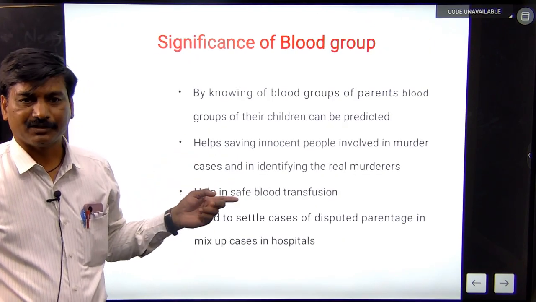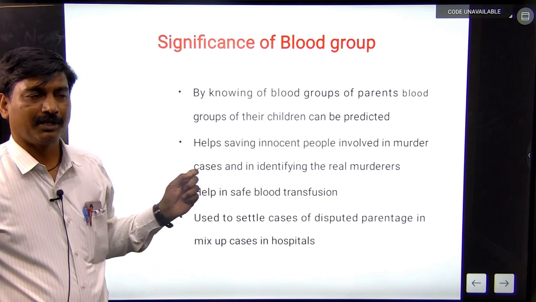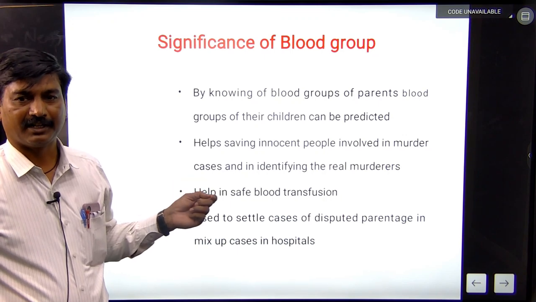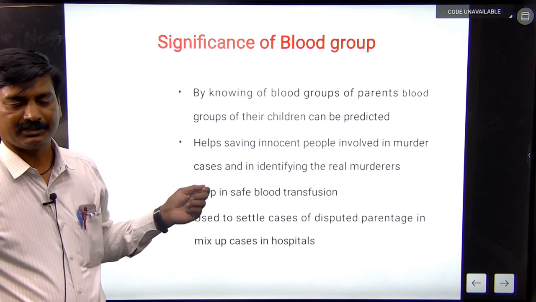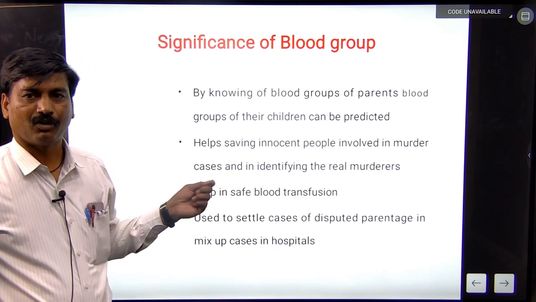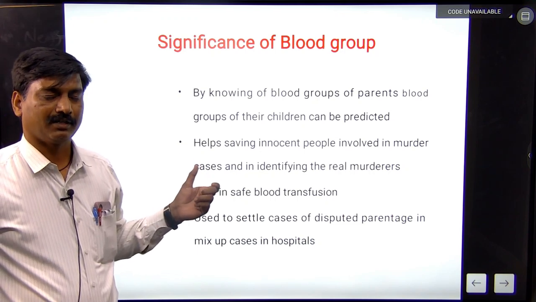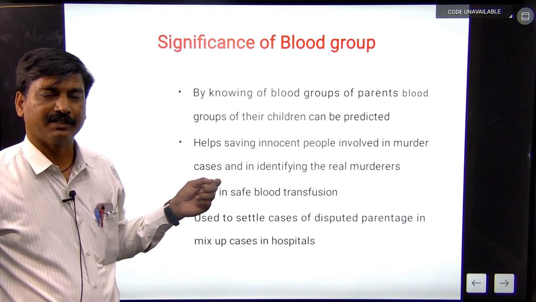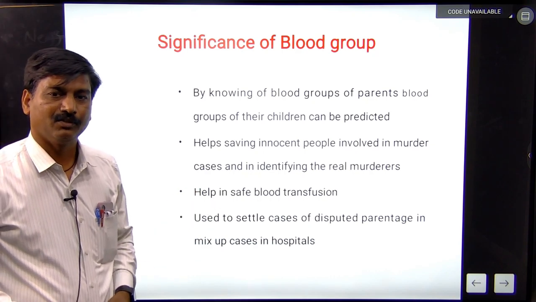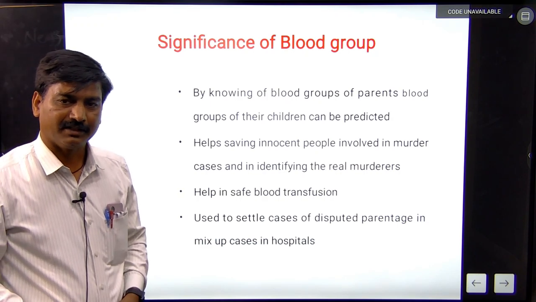And what is the significance of the blood group as well as the application of the blood group? By knowing the blood groups of the parents, the blood group of their children can be predicted, because after marriage and the formation of the new young ones, it is determined which type of blood groups are present in the children, male as well as female. It also helps innocent people involved in a murder case and identifies the real murderer.